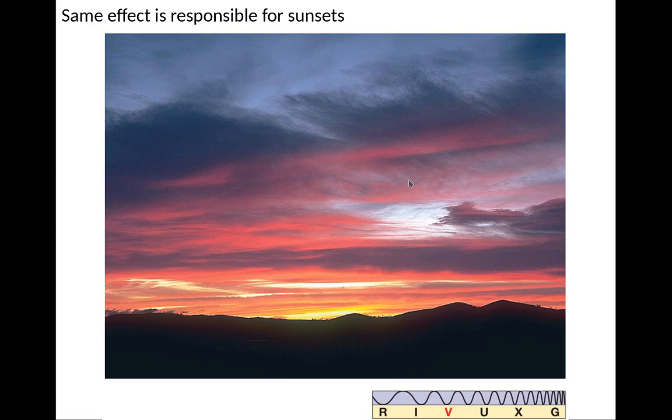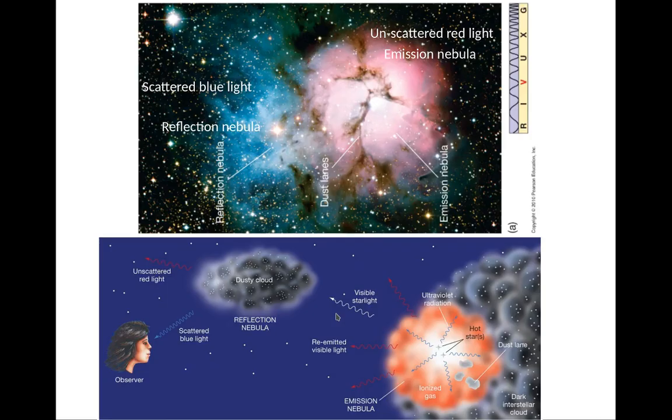The same effect is also responsible for sunsets. At sunset, the sun is low in the sky and its light passes through more of the Earth's atmosphere. More of the blue light gets scattered out of the line of sight, and as a result, we see the brilliant reds of a sunset.